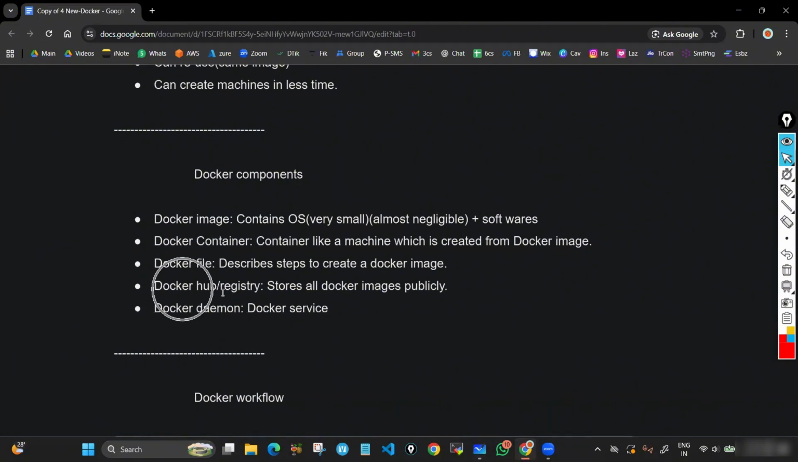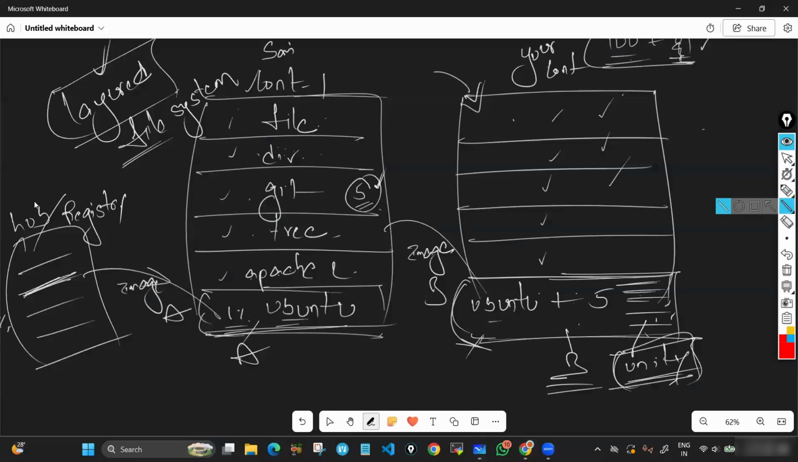Then Docker Hub or Docker registry. Docker Hub or Docker registry stores all Docker images publicly. See here, Docker Hub or registry stores all Docker images publicly. It means anyone can pull the images, the way I have pulled, right? Anyone can pull these images. Images mean what? That's OS only, but only that 1%. That is what we call Docker Hub or Docker registry.